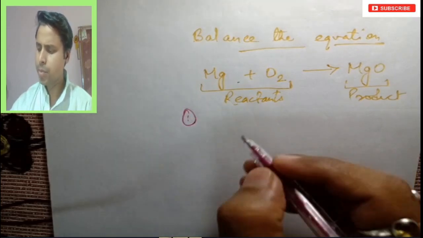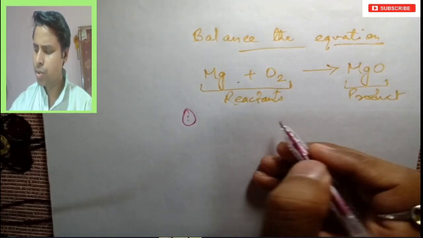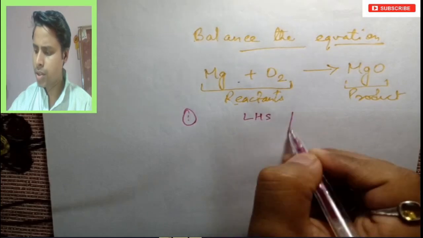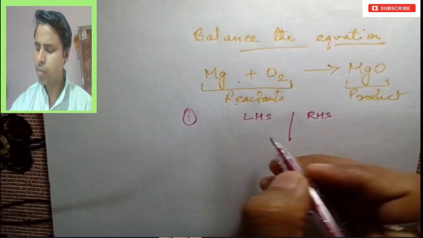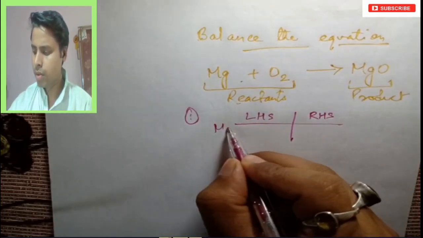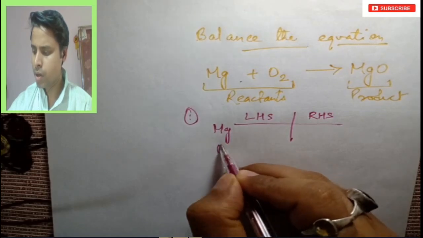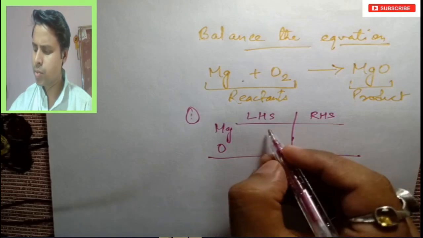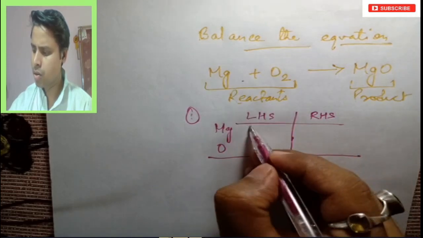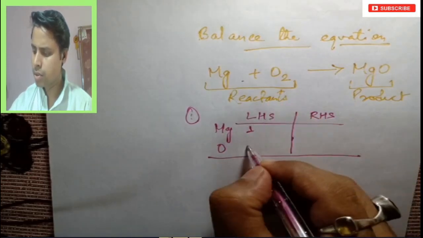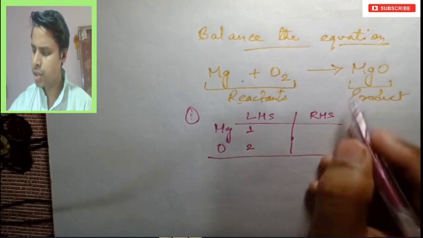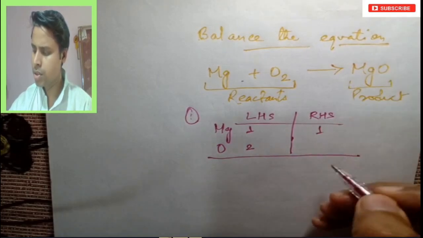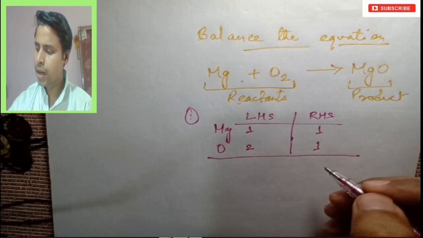The first step is to make two categories, LHS and RHS, and check whether they are equal or not. Only magnesium and oxygen are present. On the left hand side, magnesium is 1 and oxygen is 2. On the right hand side, magnesium is only 1 and oxygen is only 1.